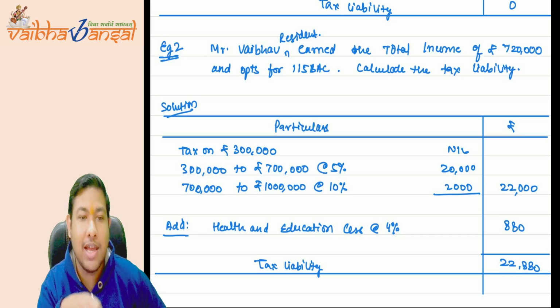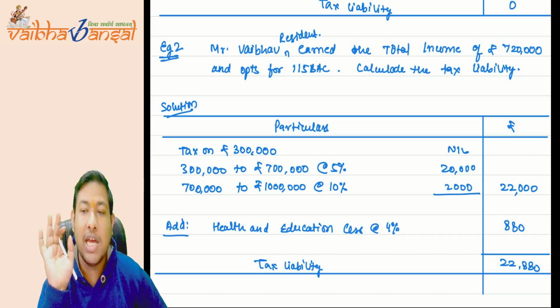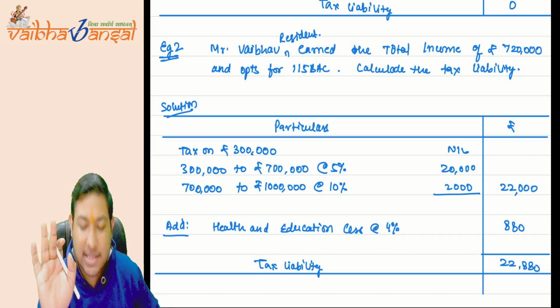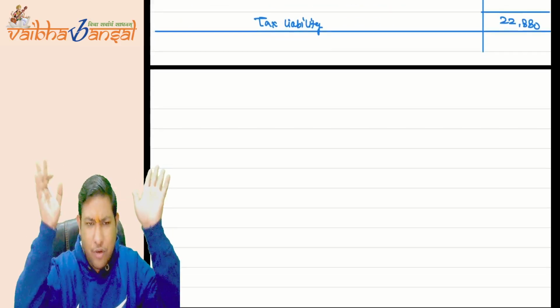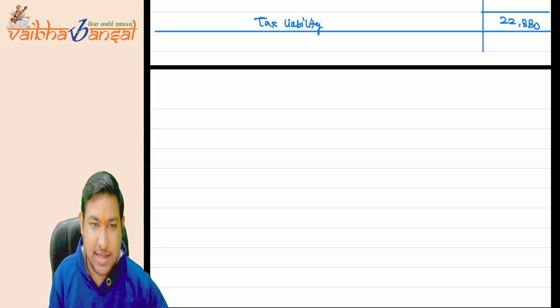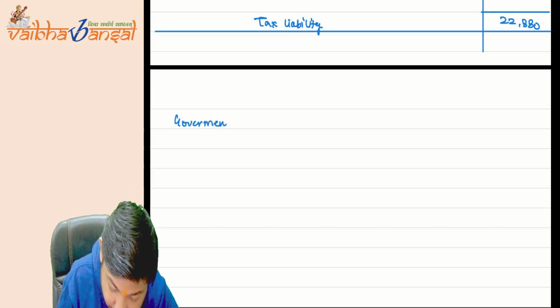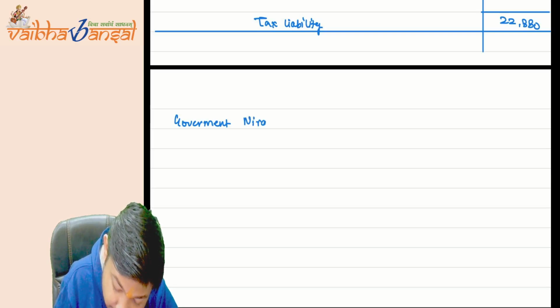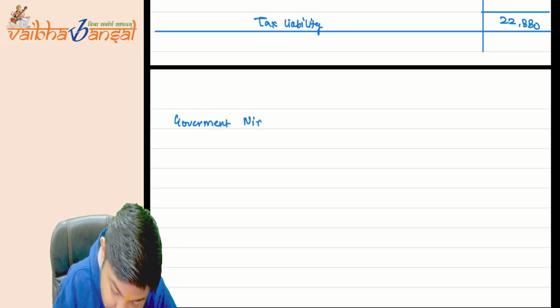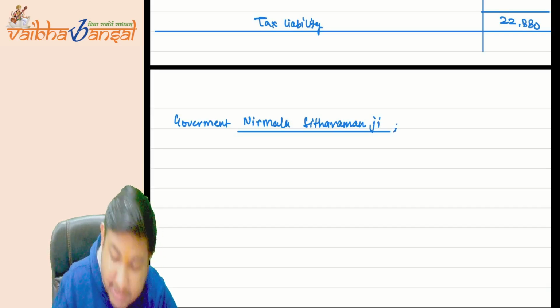Now, the government came up with a provision for 115BAC only. The government is saying that we are not giving the same formula of marginal relief as for the surcharge. But for this section 115BAC, Nirmala Sitharaman ji said, okay, we understand your problem.